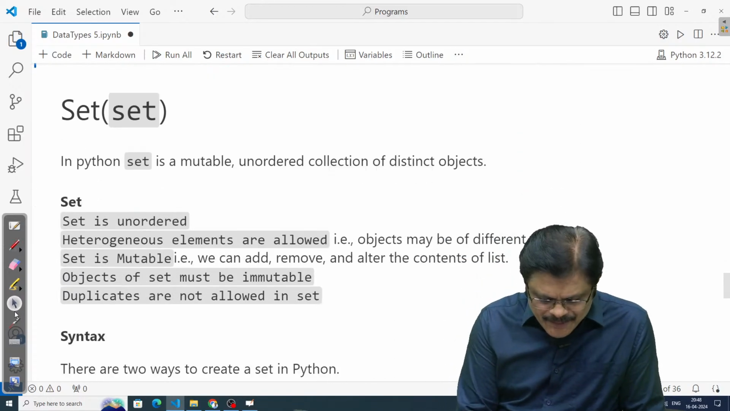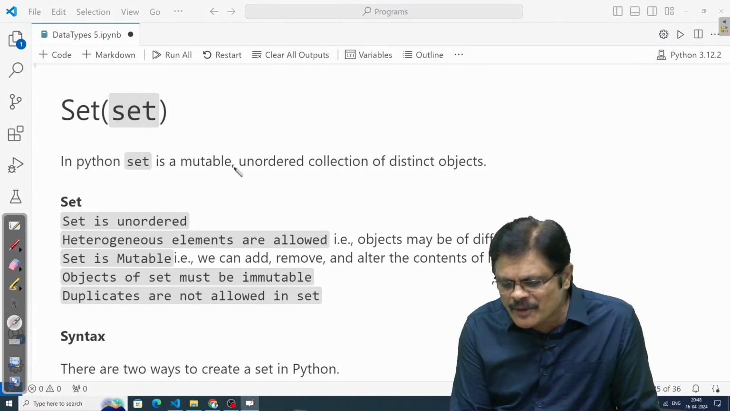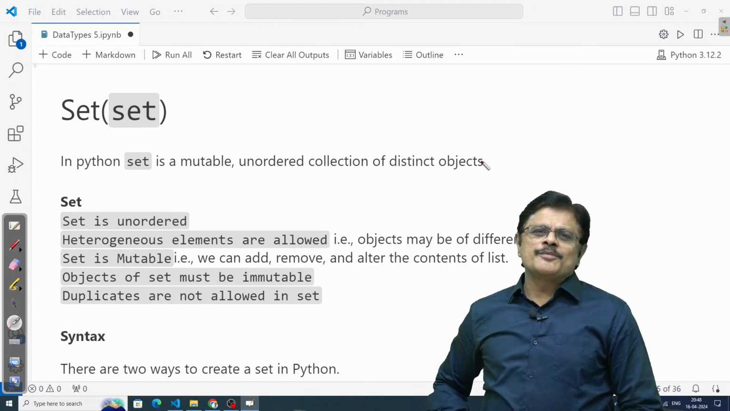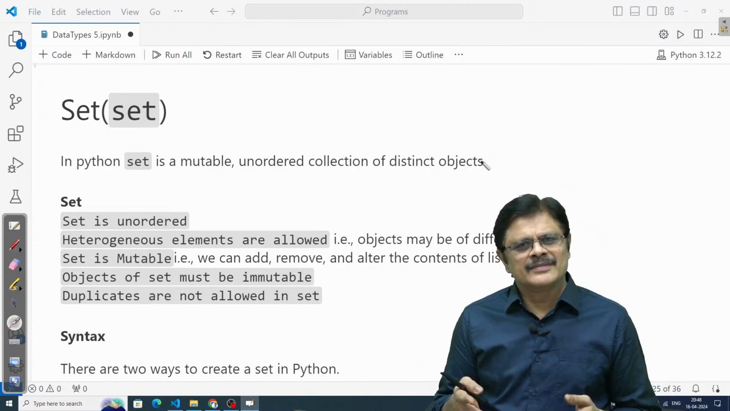In Python, set is a mutable unordered collection of distinct objects. When I said distinct objects, if you write repetition, it is allowed.